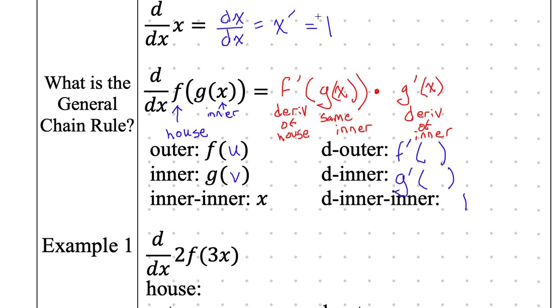So we've practiced finding what the outer and inner are. Now what I'm expecting you to do is take the derivative of each of them. So far so good? Derivative of the derivative? It's not the derivative of the derivative. That would be the second derivative. We're not going to hit that in this unit. We're just doing the inner and then taking the derivative of that, the dinner.